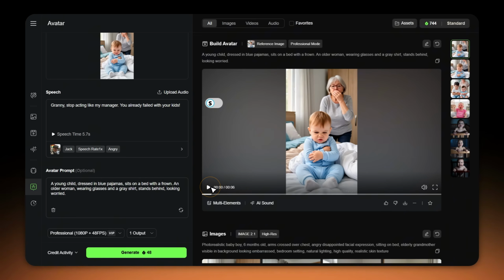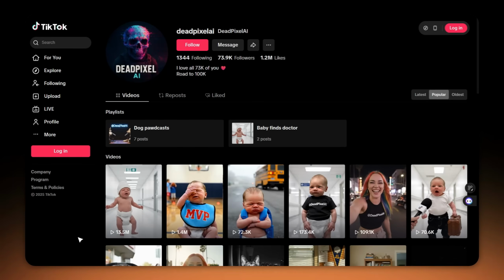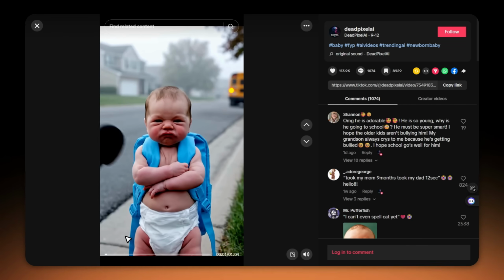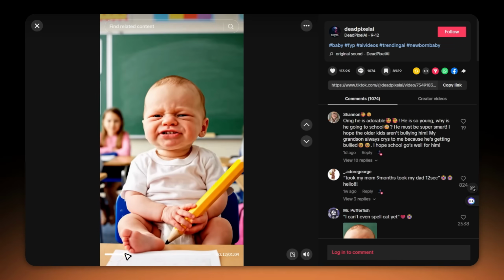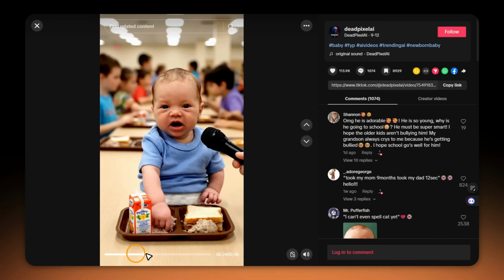So this video looks great, but there's one issue. It's only 6 seconds long. For TikTok's creativity program, you need at least 1 minute to qualify for monetization. Good news though, Kling AI can actually generate videos up to 1 minute long. I'll show you that in a second. But check out this compilation approach. It's actually performing better than single scenarios because you get more variety. Here's how you create that.